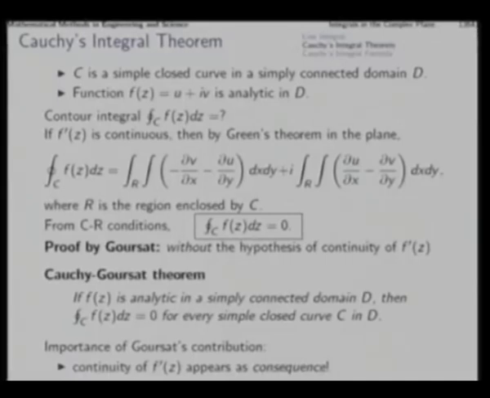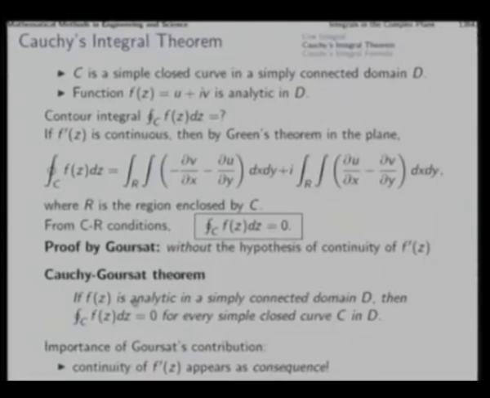Okay. That means there is no information content of the function in a domain in which it is analytic everywhere. This integral will always vanish over every contour.